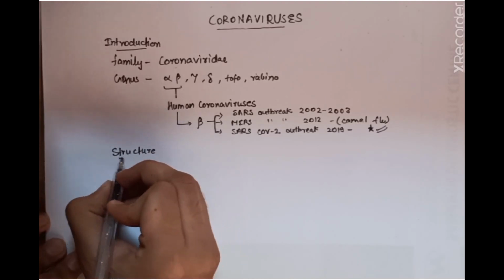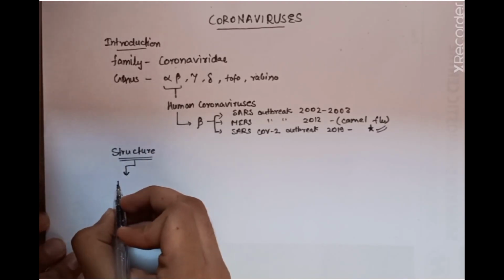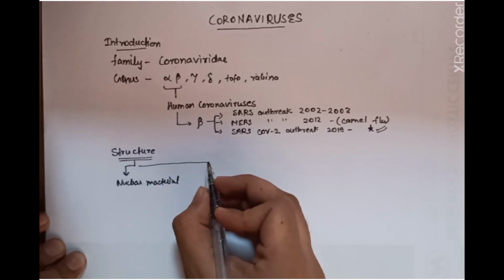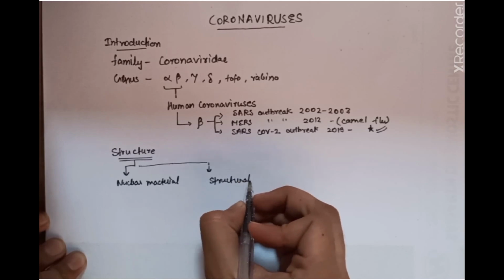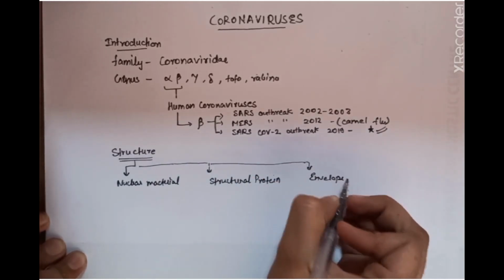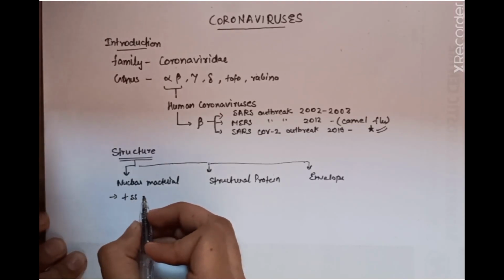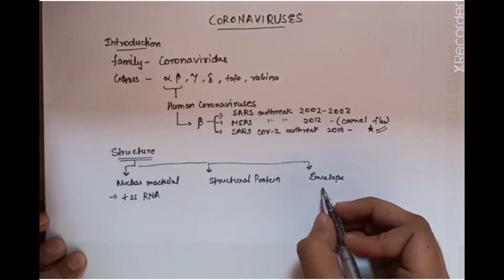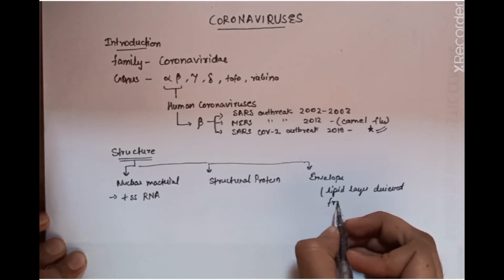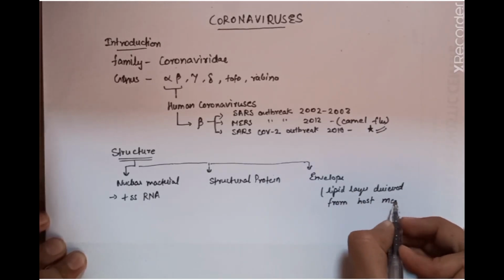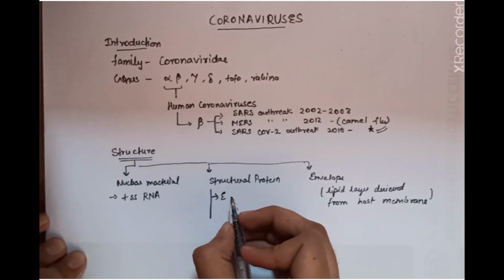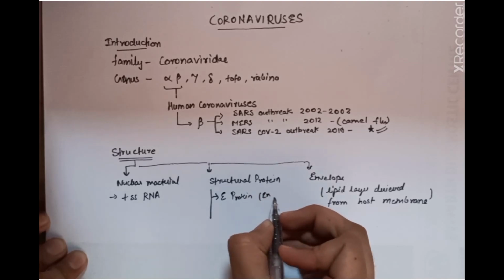Talking about the structure of coronaviruses, like any other virus, they comprise the nuclear material or the genome. They also have structural proteins. Five types of structural proteins are present, and an envelope. So these are enveloped viruses. The nuclear material is a positive-sense single-stranded RNA, and the envelope is derived from the lipid bilayer of the host cell membrane. The structural proteins, basically five types, comprise the E protein or the envelope protein, which forms an ion channel in the envelope.